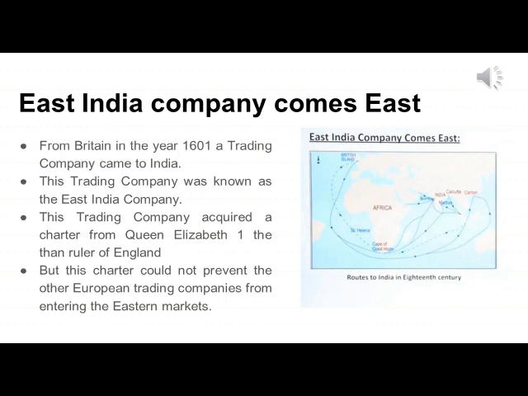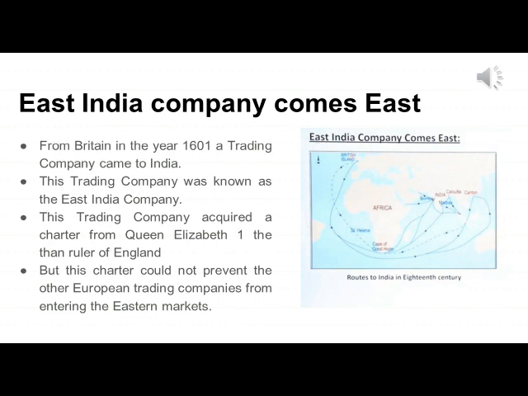Children, as you know, in the year 1600 the East India Company acquired a charter from Queen Elizabeth I, the then ruler of England. The East India Company was in fact a trading company. The word charter means the grant of rights and privileges to a company to trade. With this sole right, they could exclude competition from other English trading companies.